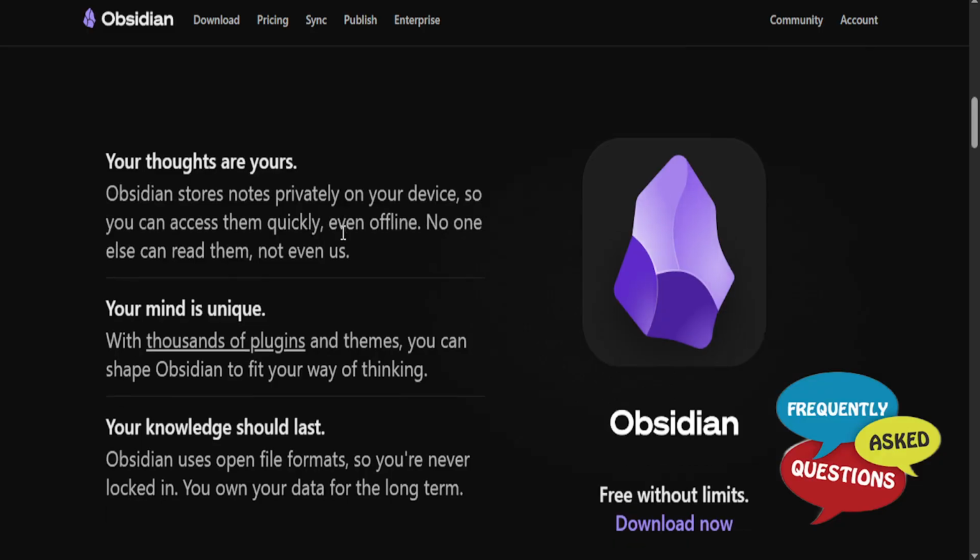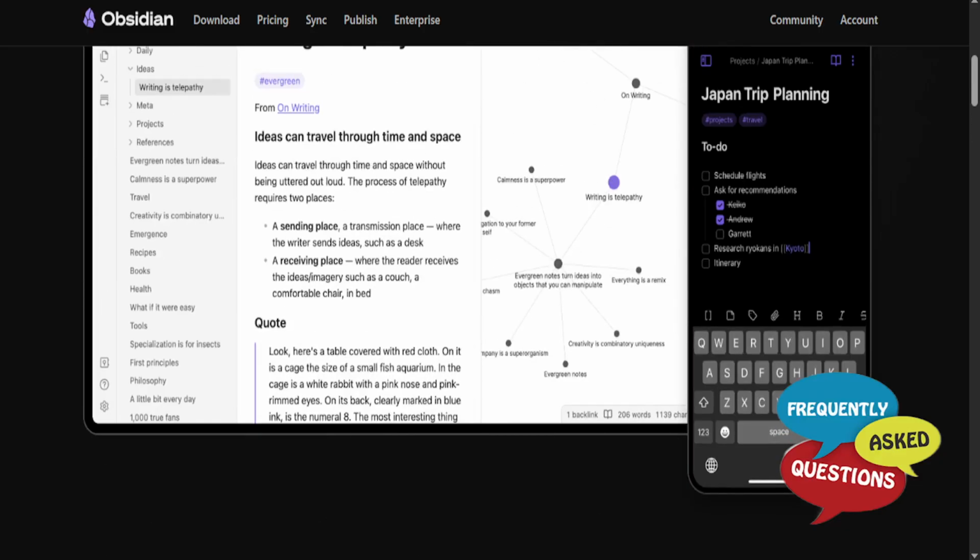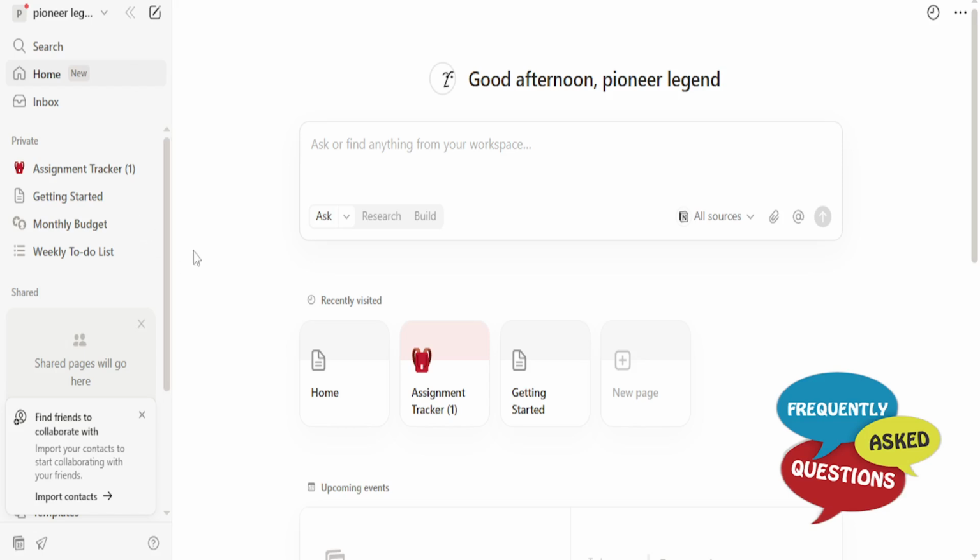So if you want the easiest learning curve one, go for Obsidian. And then the next in the learning curve list is Notion. This is the one I personally use, though. It's very powerful, very powerful. I suggest go with Notion. It's what I personally used.